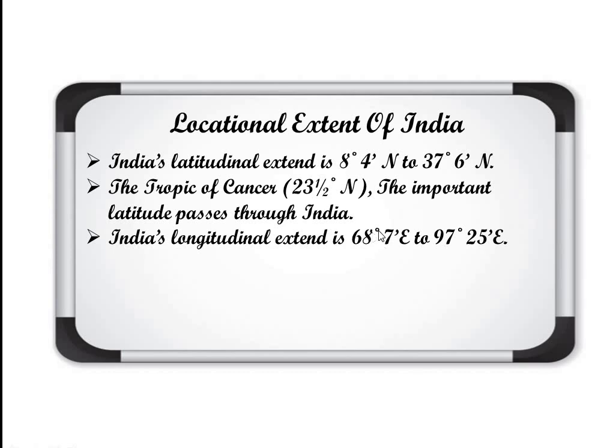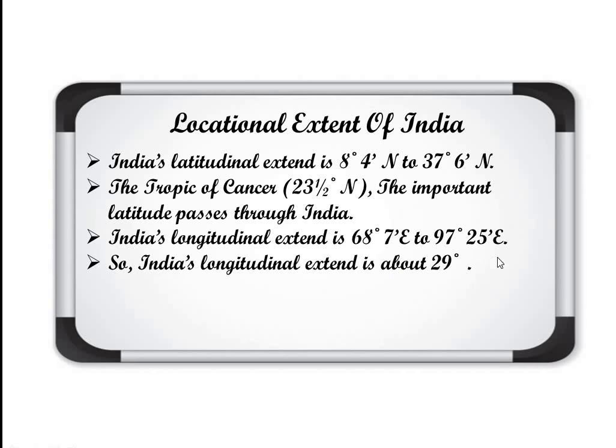So 68 degree 7 minute to 97 degree 25 minute east, and this is approximately 29 degrees expanse. The locational expanse of India is near about 29 degrees. So India's longitudinal extent is about 29 degree, as I already told you.